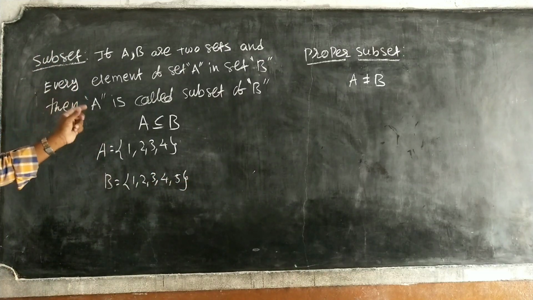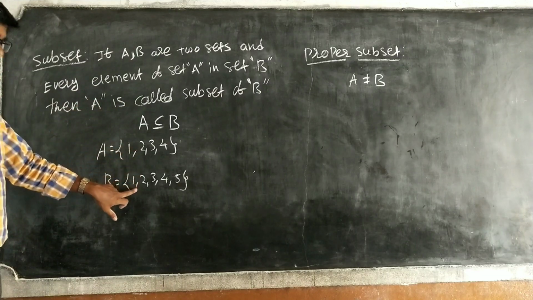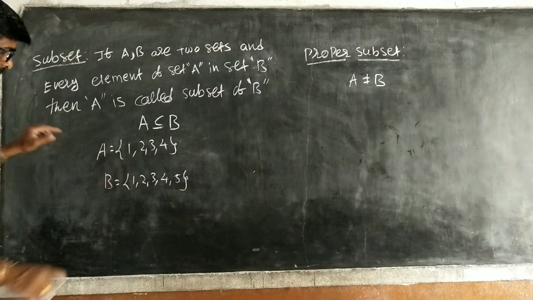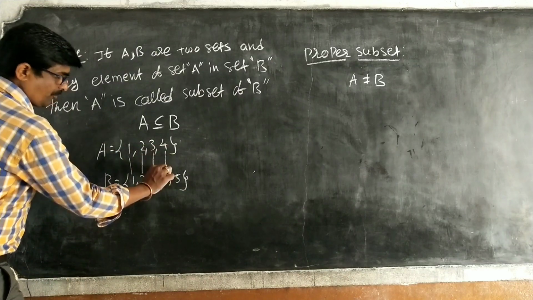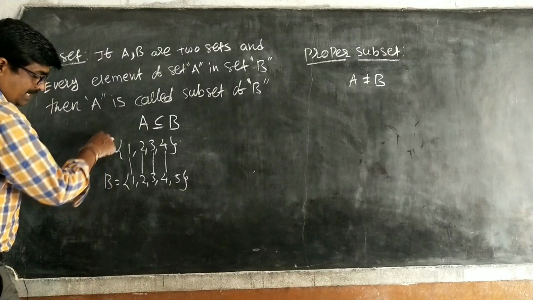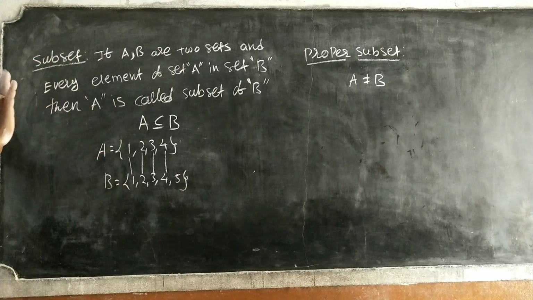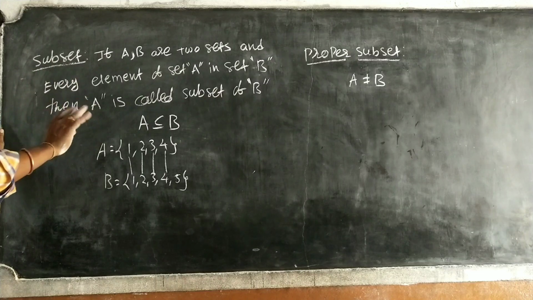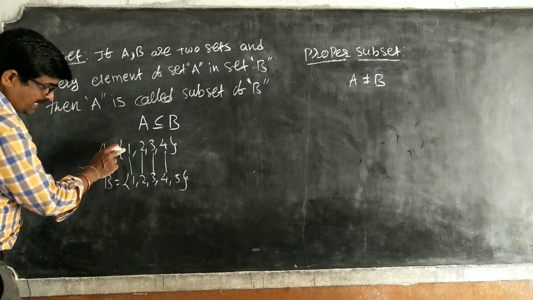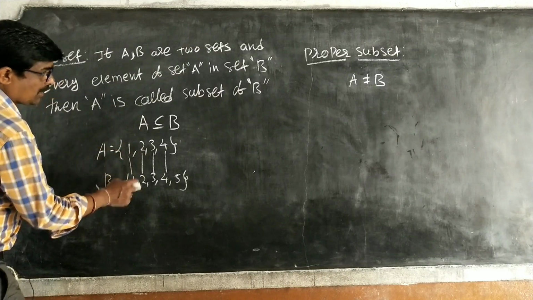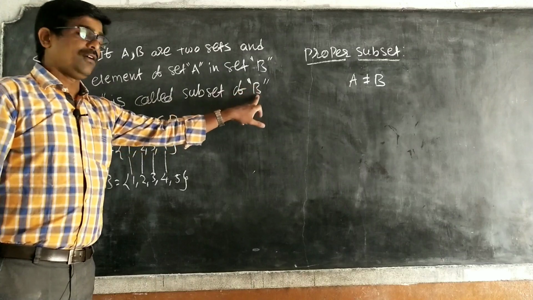There is a restriction on A, not on B. What is it? Every element of A is in set B. So set A has 1, 2, 3, 4, and every element of set A is in set B. B may have more elements, no bother about that, more or equal. But if every element of set A is in set B, then A is called a subset of B.